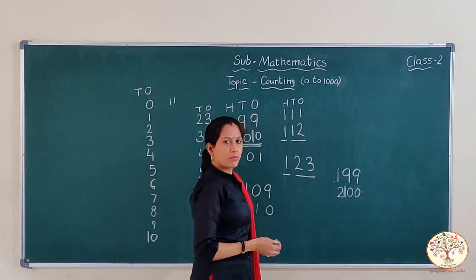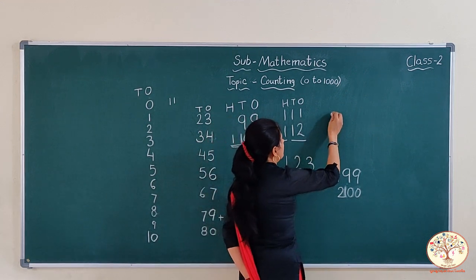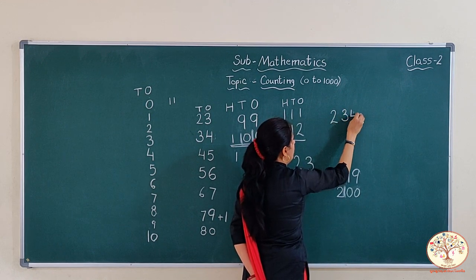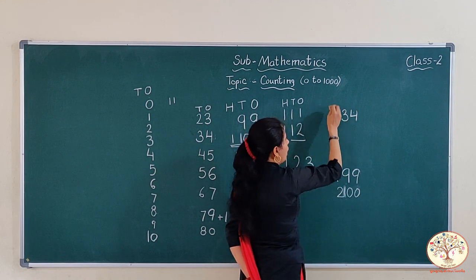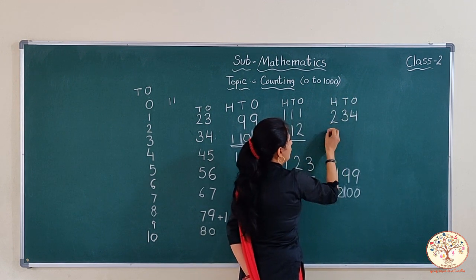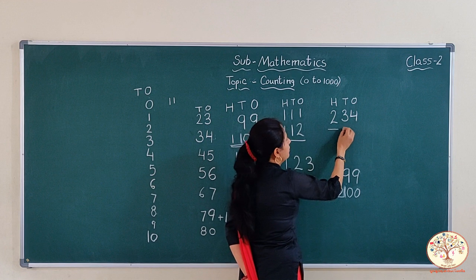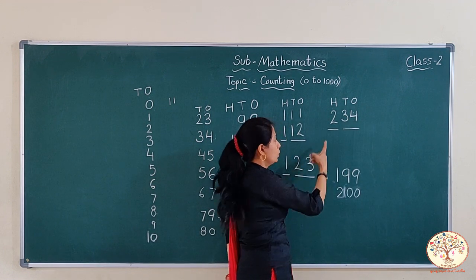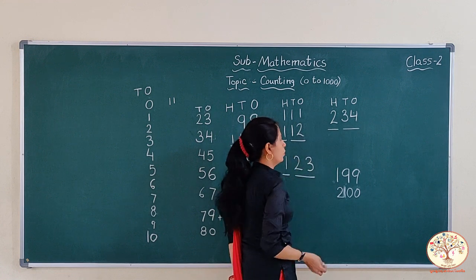I am writing here some numbers. Read it. 2, 3, 4. How can we read this? 2 is of the 100 family and 34. 234.